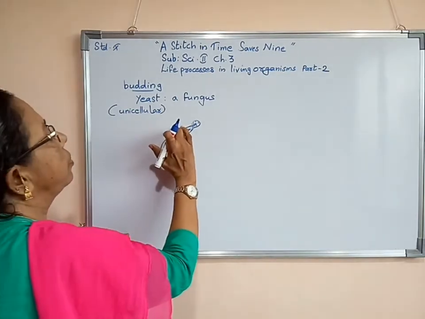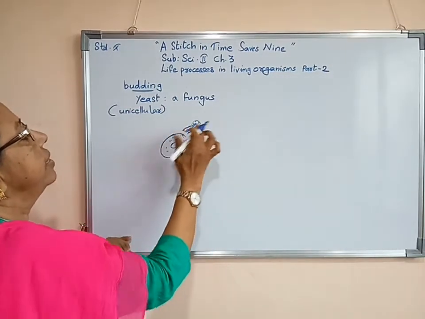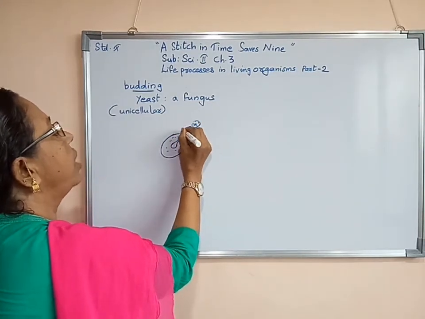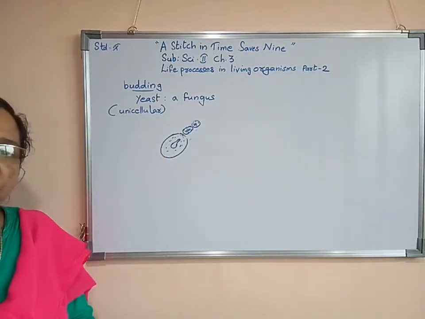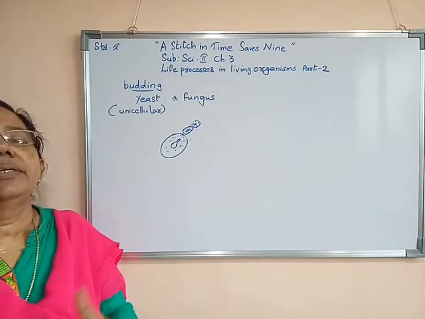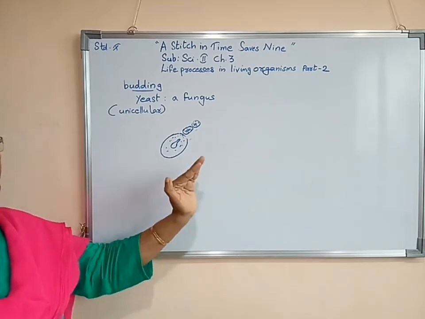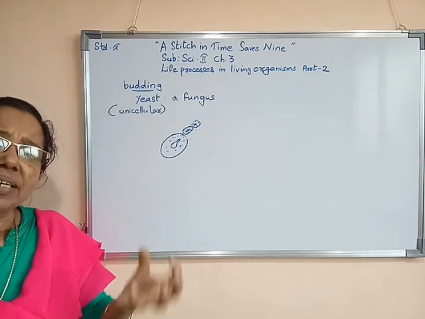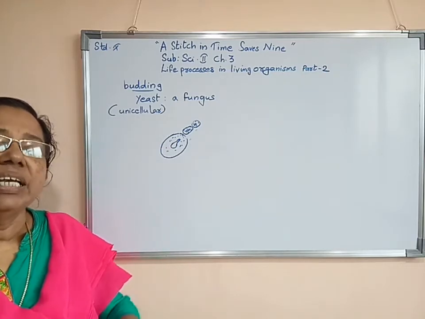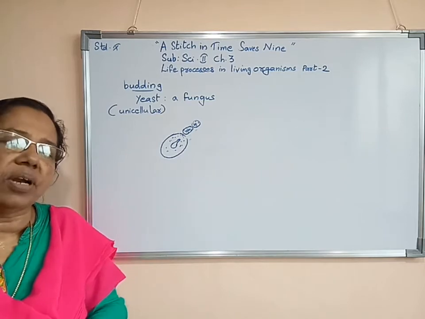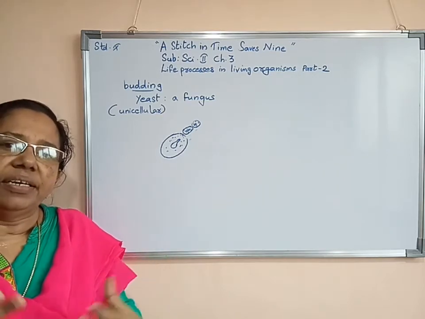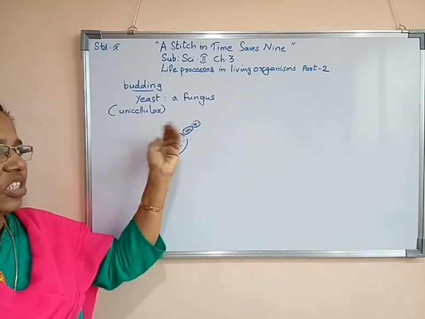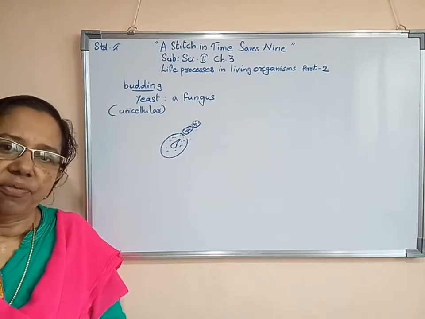If they are able to separate from the parent, then they can grow independently and grow fully. In that way they can grow separately, or if they want, they can join and grow. That is also happening. Or an independent separate yeast is formed, and then they grow big in size. Once its cell growth is fully complete, again a bud develops, and again all nuclear material as well as cytoplasmic material will pass to the bud, and a new yeast will form.